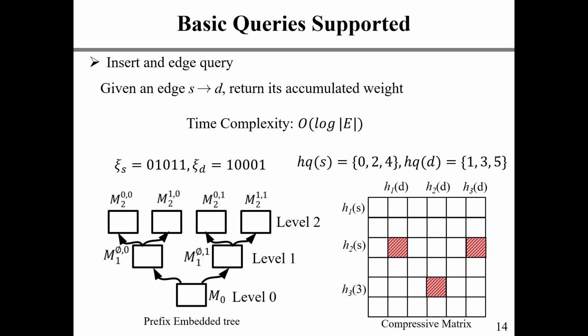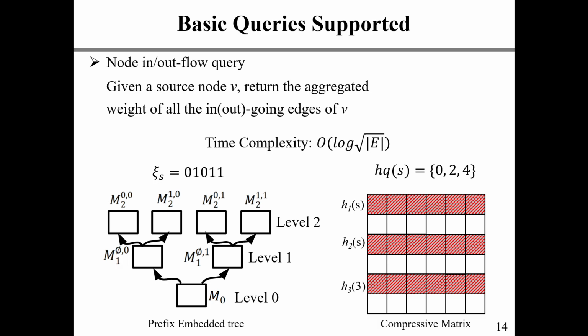When inserting or querying an edge, for the PET structure, we need to check only one matrix per level from the root to the leaf according to the edge's fingerprint prefix. It's clear to see the time complexity of such an operation is of logarithmic scale.